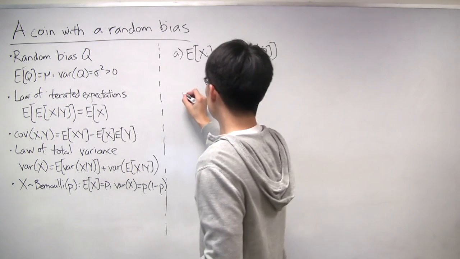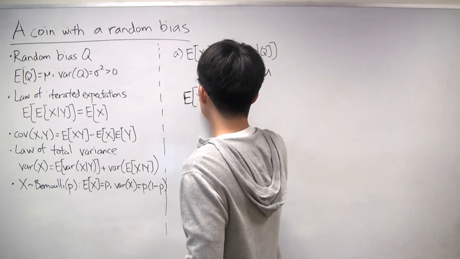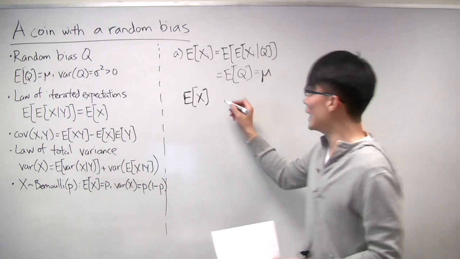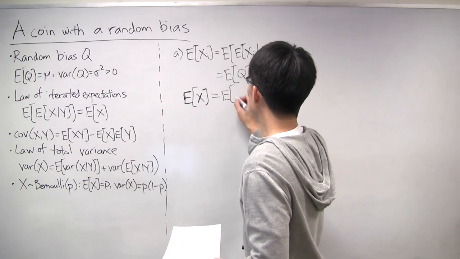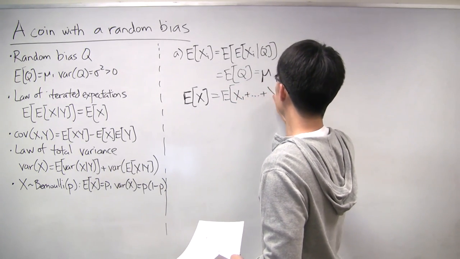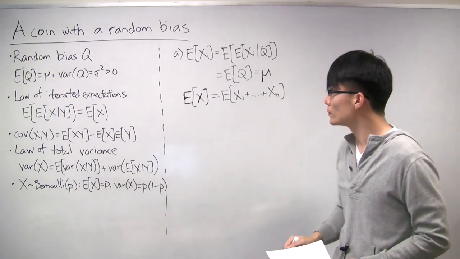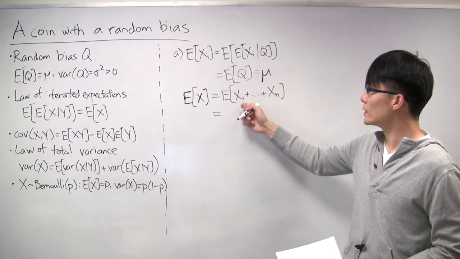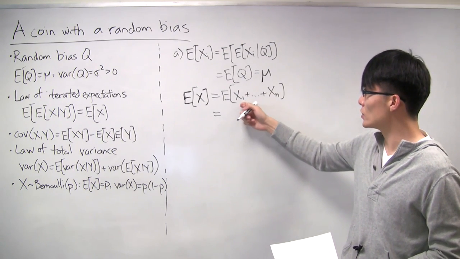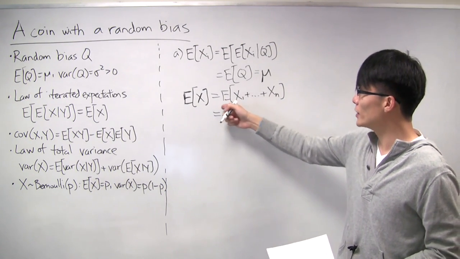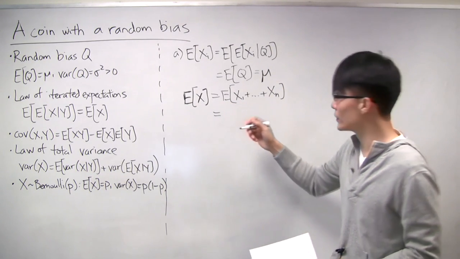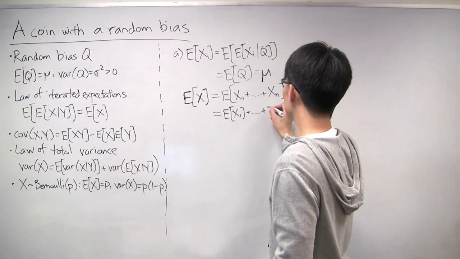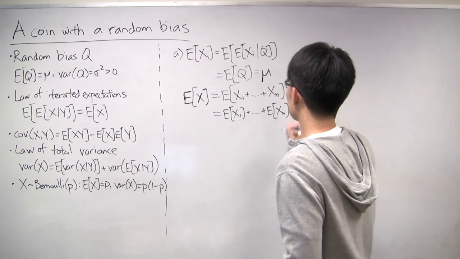All right. And then the problem also defines a random variable X. X is the total number of heads within the n tosses, or you can think of it as a sum of all these individual Xi Bernoulli random variables. Now, what can we do with this? Well, linearity of expectations allows us to split up this sum. An expectation of a sum we can split up into a sum of expectations. So this is actually just expectation of X1 plus dot dot dot plus all the way to expectation of Xn.